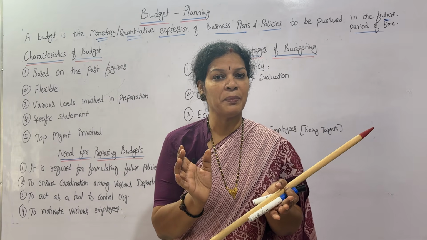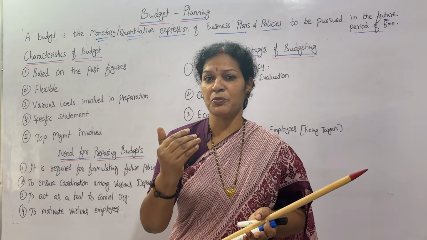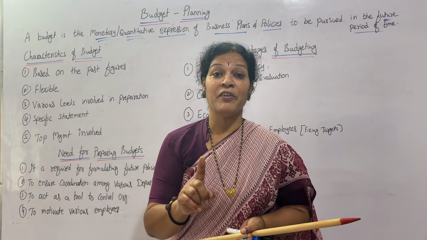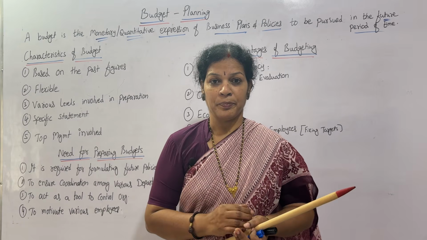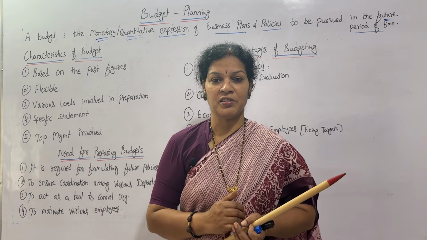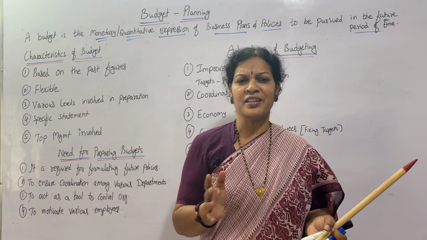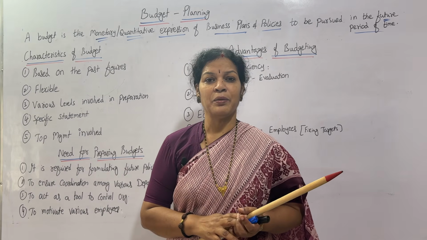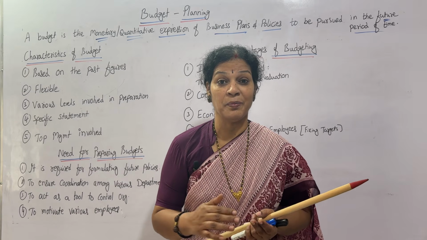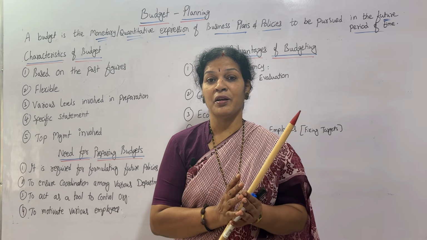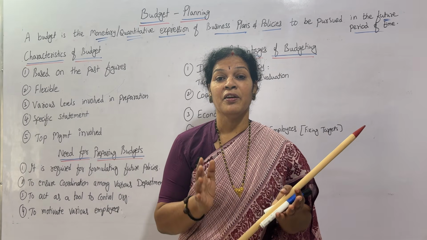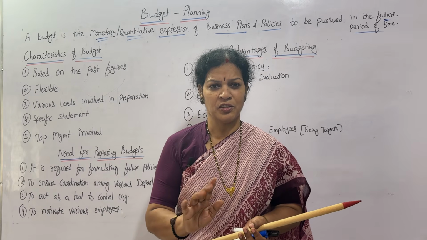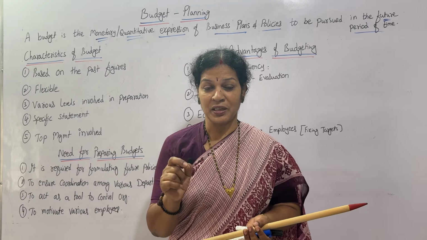And sometimes budget is prepared for 1 year, budget is prepared for 3 months, or budget is prepared for 6 months, like this. And there are some budgets prepared for 1 month also. Future planning, next month budget is this, next 1 year budget is like this, different budgets are there. If you see our country, a state government or total country, yearly once only will have the budget preparation. But organizations it is not like this, depending on the organization activities, depending on the size of the organization, it can be prepared for the future. It may be for 1 month, 3 months, 2 months, or whatever it may be the period. Are you getting? It is for the future point of view, you're preparing some statement, that is budget.